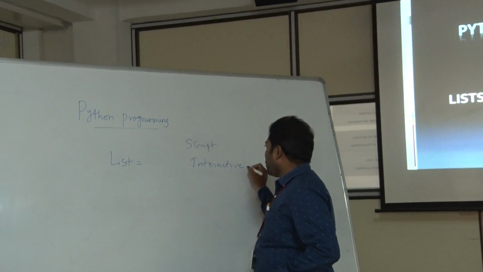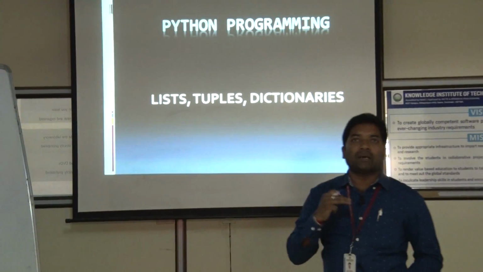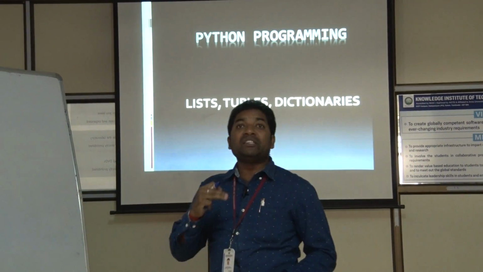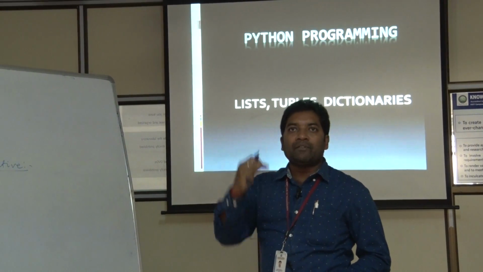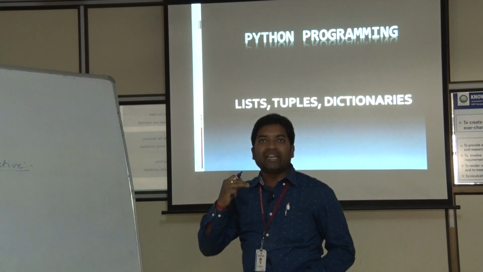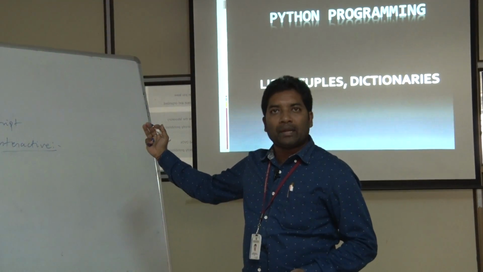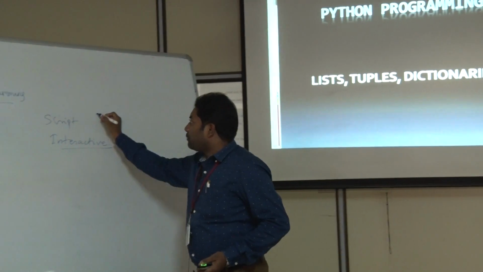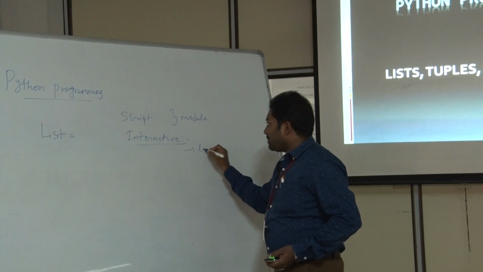Interactive mode, in the sense that it works line by line, compiles the program and checks for the error. In script mode, as in a compiler, we can type the program, save it with a .py extension and run the program as a whole. So it works like a module, whereas interactive mode works line by line.